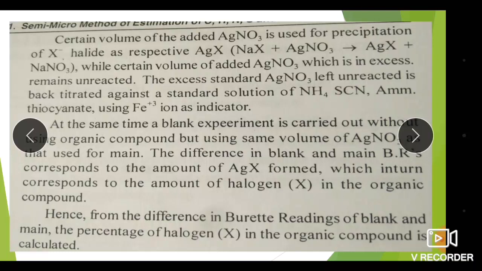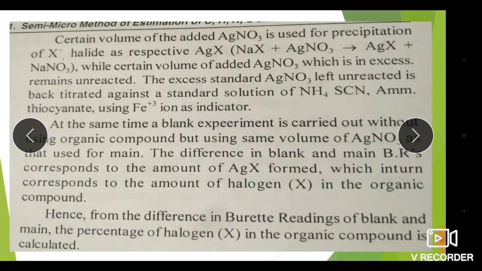So with the help of AgNO3 we can precipitate the X minus, while a certain volume of added AgNO3, which is in excess, remains unreacted. The excess standard AgNO3 left unreacted is back titrated against a standard solution of ammonium thiocyanate, using Fe3+ ion as an indicator.